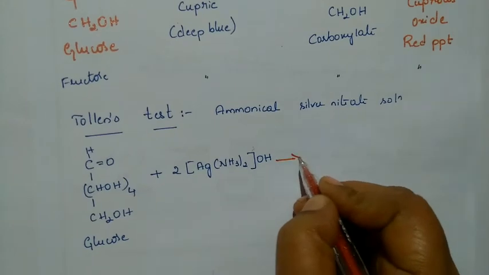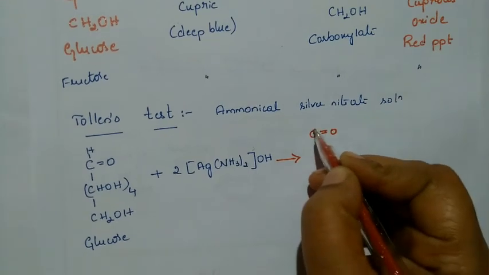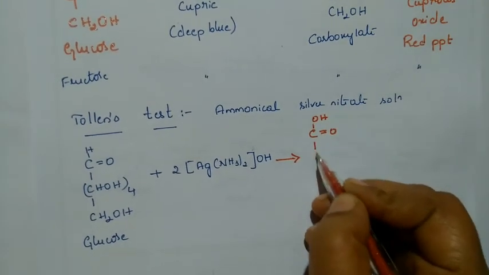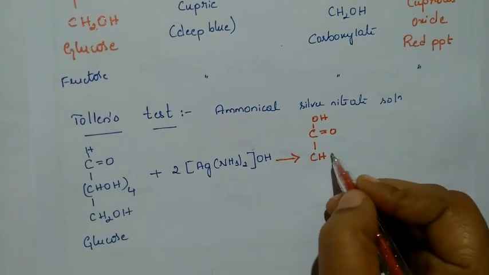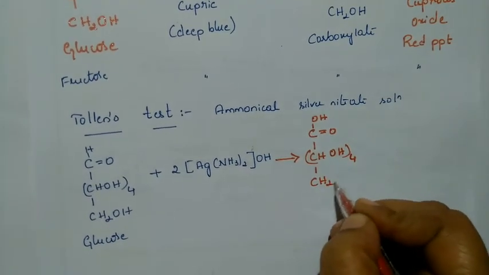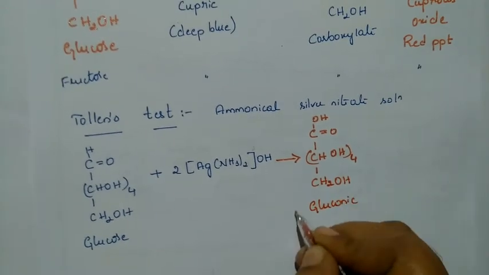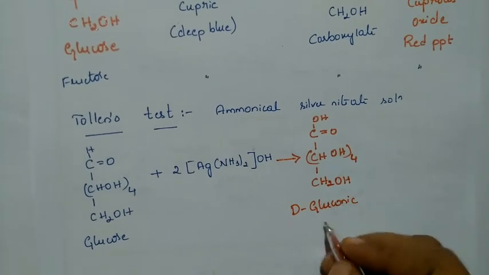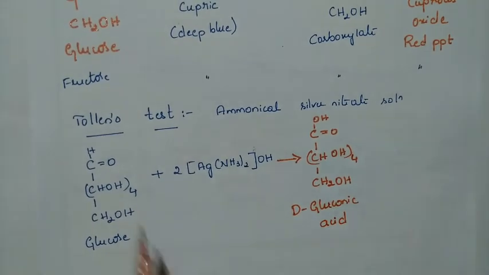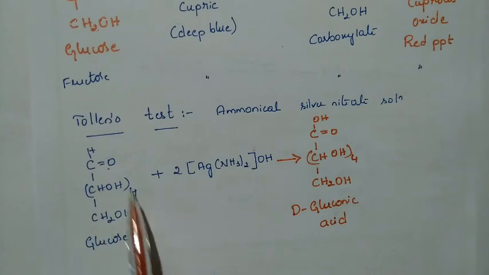So what is the product formed? We shall see that. We are going to get a carboxylic acid, COOH. Or since it is glucose, we can call that gluconic acid. An aldehydic group is there, and it is being converted into a carboxylic acid group. So it is undergoing an oxidation here. So the name of the compound is gluconic acid.